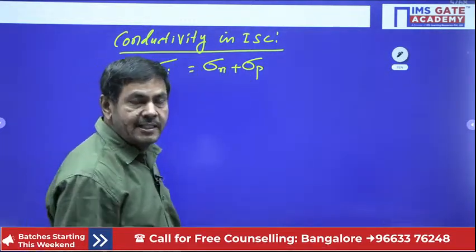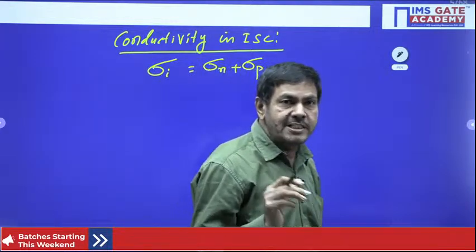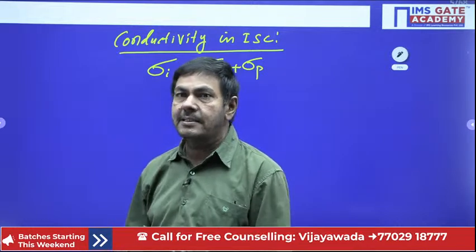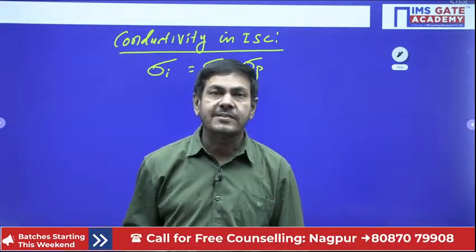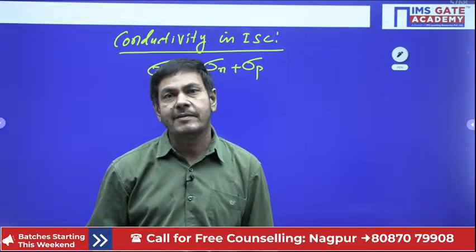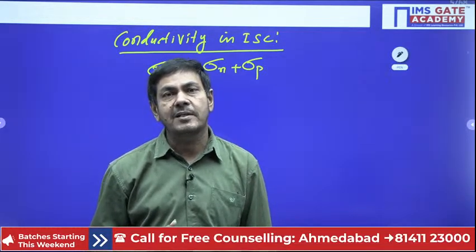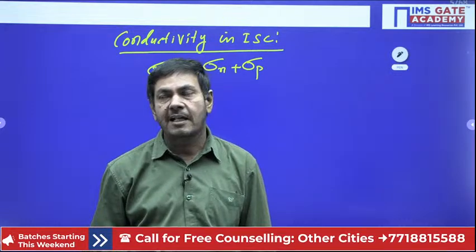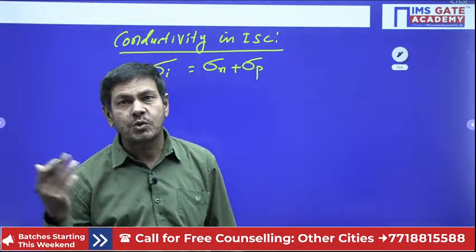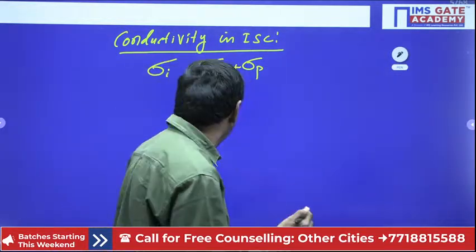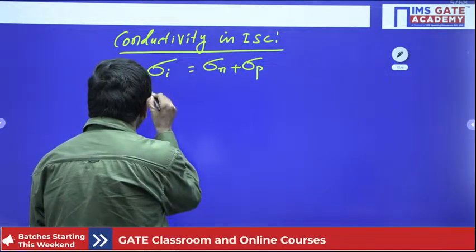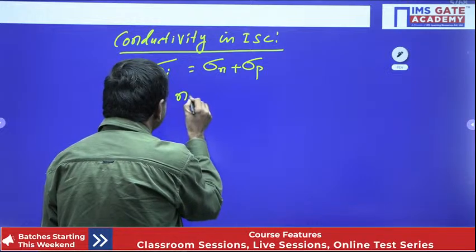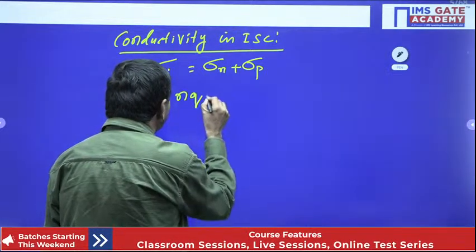We know very well in the conductors I explained what is the conductivity. What is the conductivity definition? I gave it in the conductors. It is the product of charge density and mobility. I gave it already. Charge density means the product of concentration and charge, N into Q I gave already. Now here also I can put directly here now. The conductivity in intrinsic semiconductor I can find: conductivity equal to charge density, NQ, into mobility.